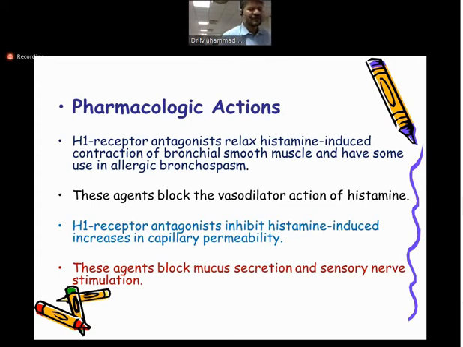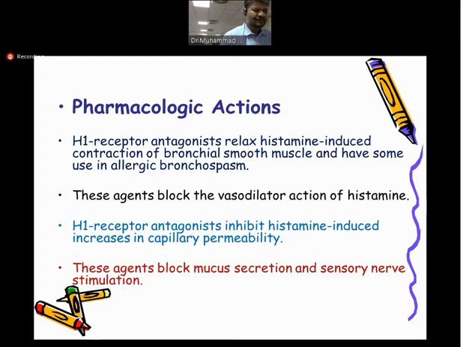You see, vasodilation is an important player in inflammation. So if you stop this vasodilation, or the dilation of the vessel, the inflammatory mediators will not leak out into the cells where there is inflammation. So you cause constriction of the blood vessel, and you dilate the bronchioles. So those are the two main functions of the H1 antagonist.